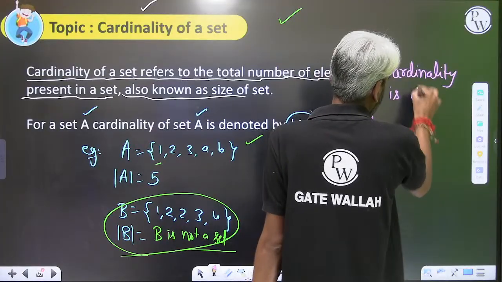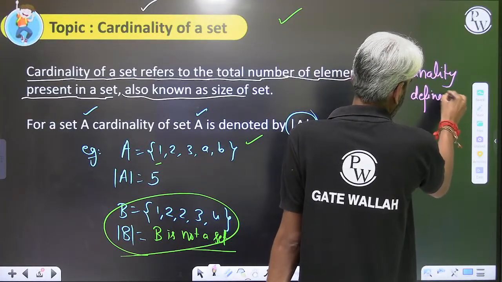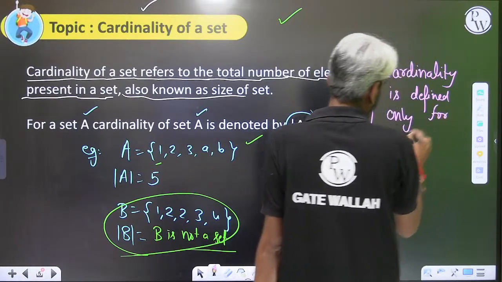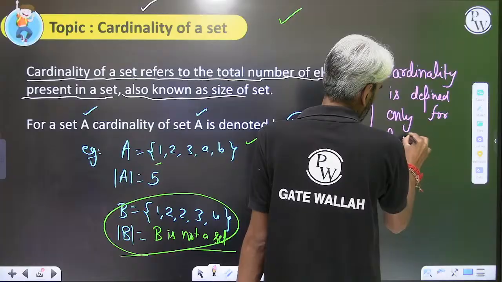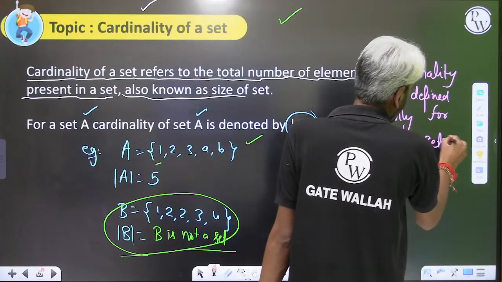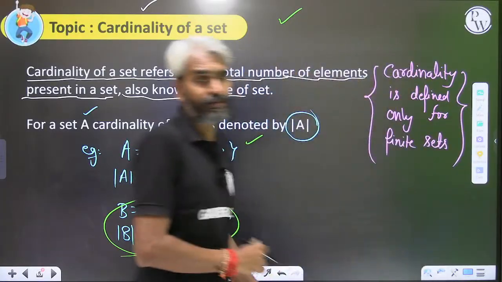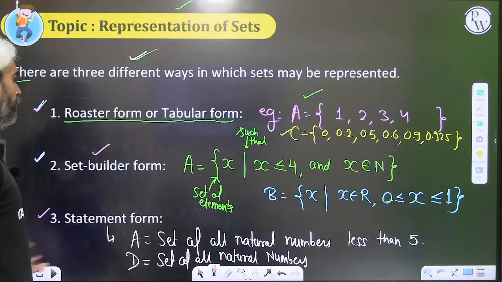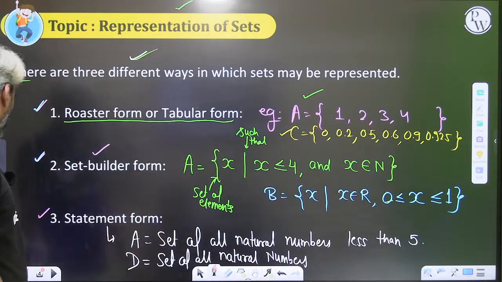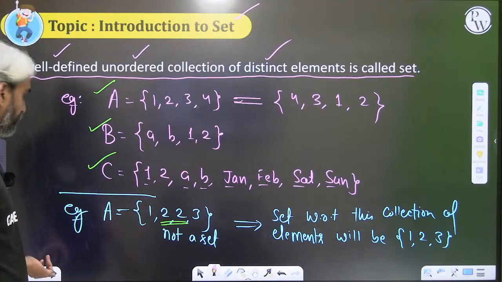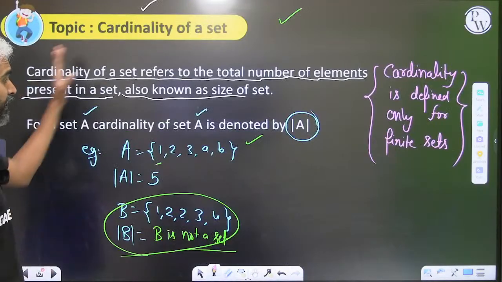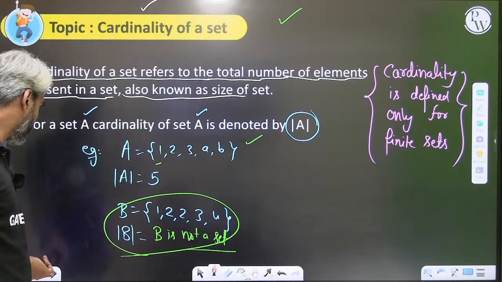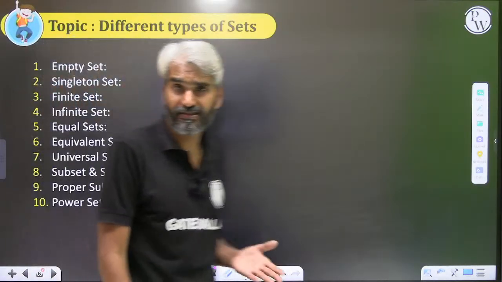Cardinality is defined. I'll give you the definition of finite sets, infinite sets, and all other types of sets when we move to the types of sets. Anyway, I hope the definition of set is clear to everybody. The representation of set is clear to everybody. And you have all understood the concept of cardinality, that the cardinality or size of a set is nothing but the number of elements in that set.